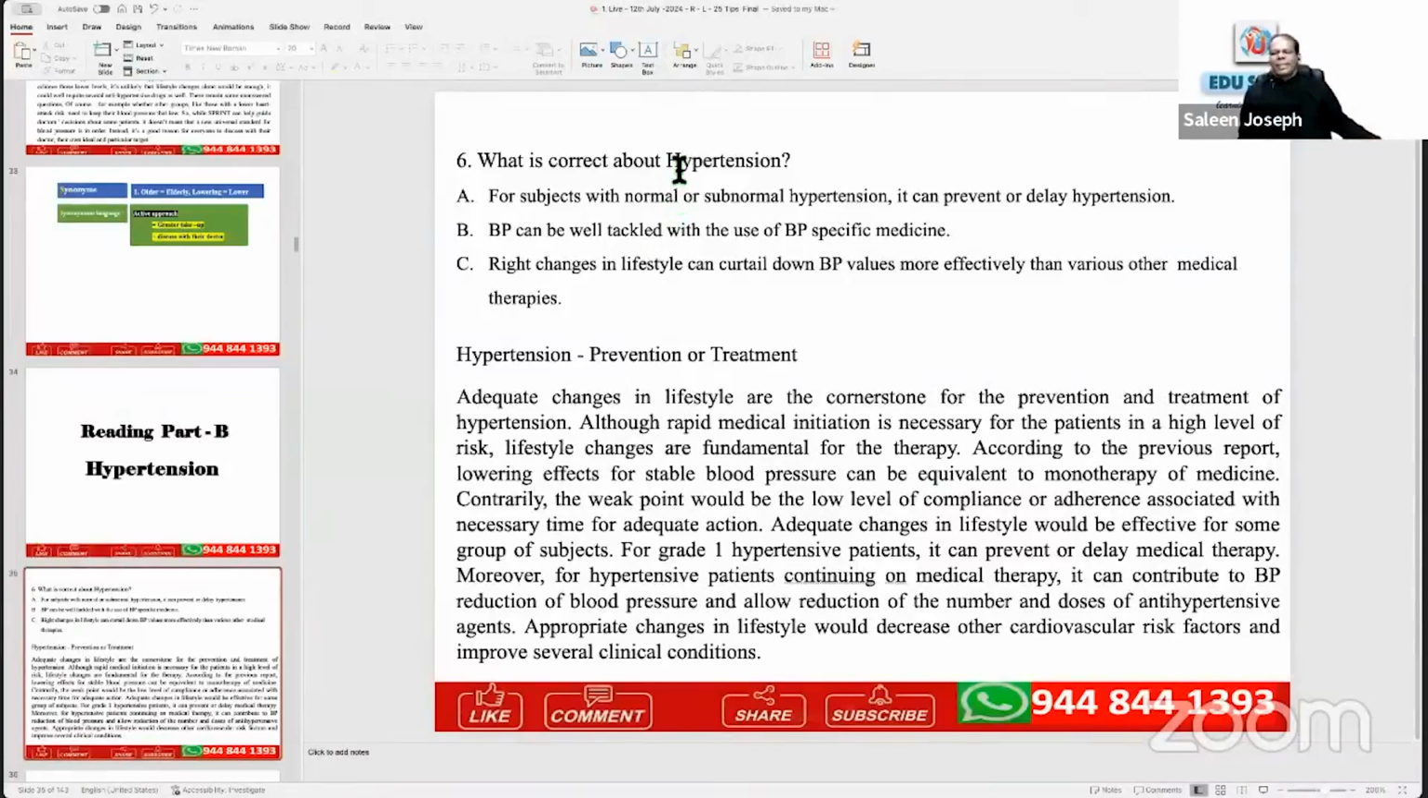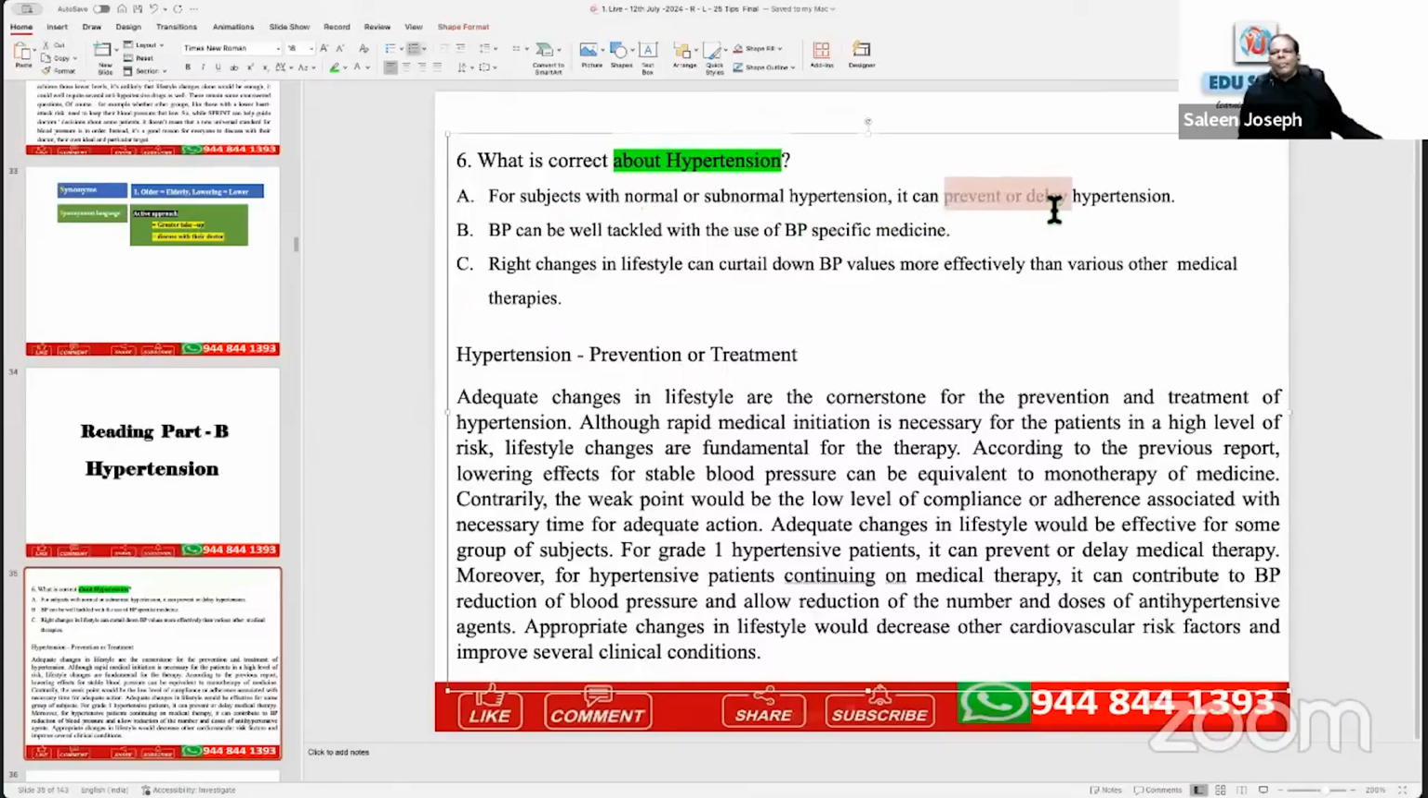Question stem: what is correct about hypertension? Now, first one, it can prevent or delay hypertension. Second one, the use of BP-specific medicine. Third, changes in lifestyle.